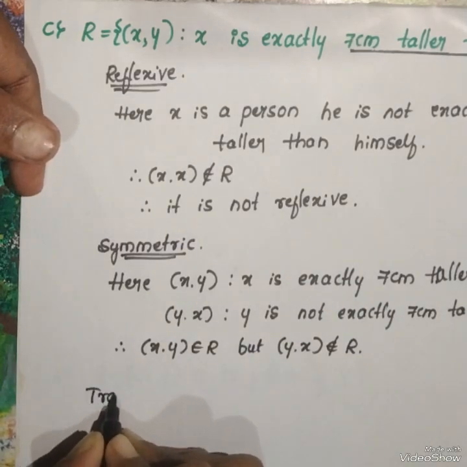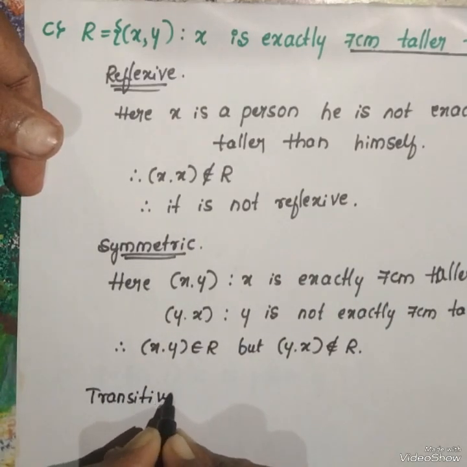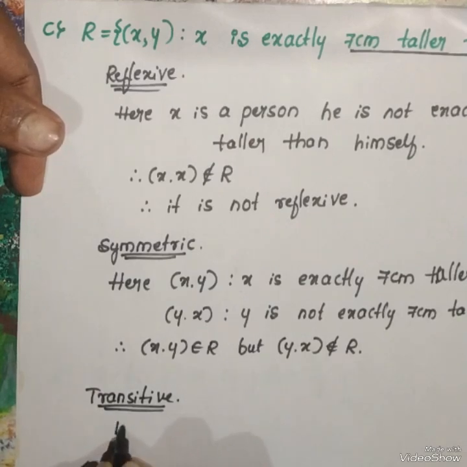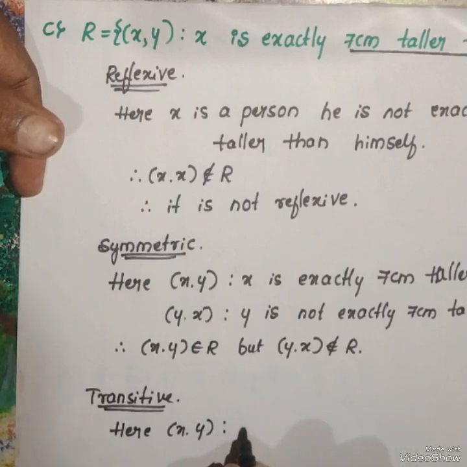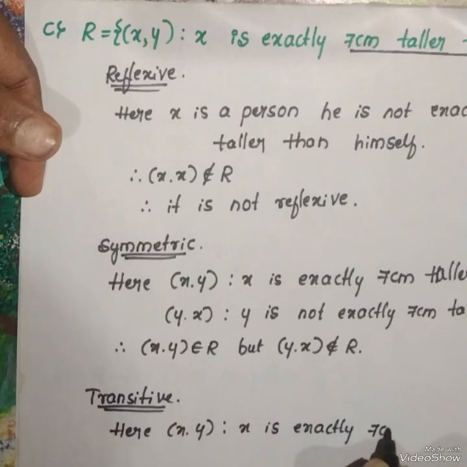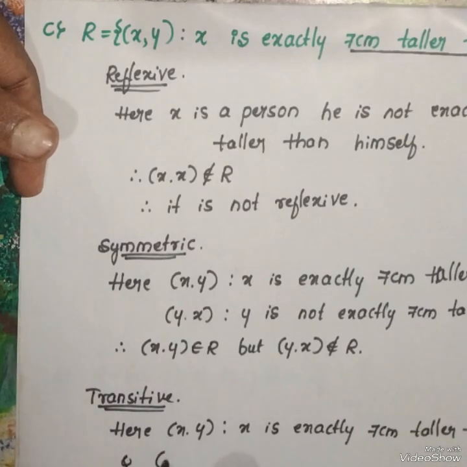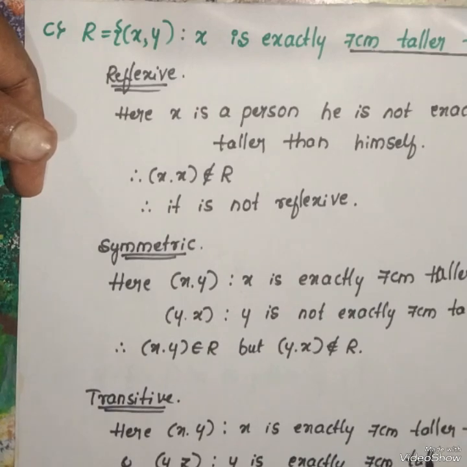Again, check for the transitive condition. Here x comma y such that x is exactly 7 centimeter taller than y, and y and z such that y is exactly 7 centimeter taller than z.